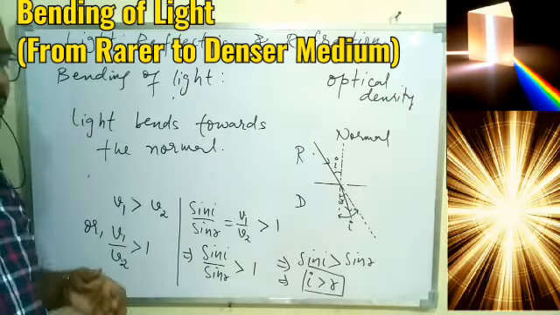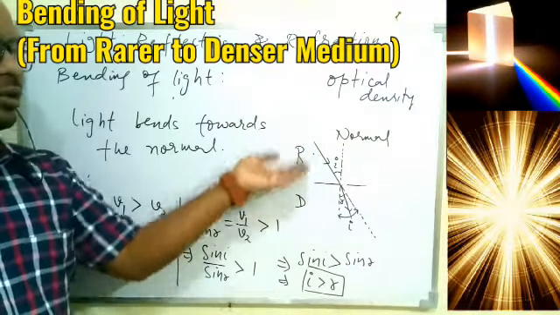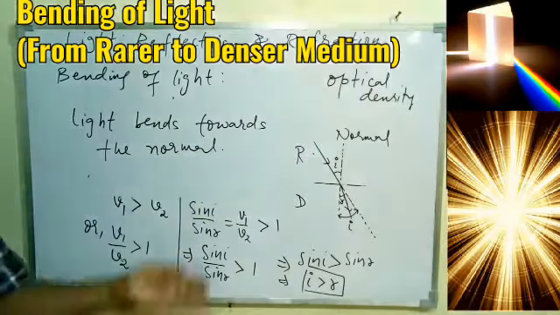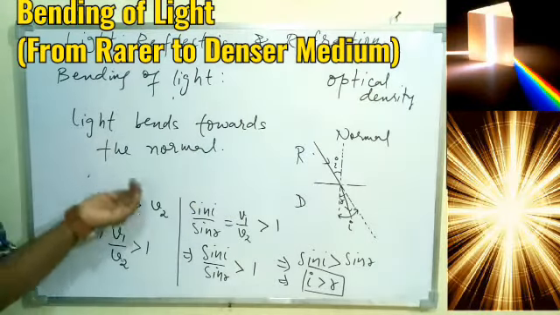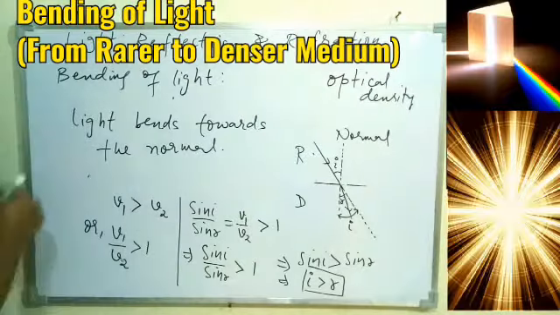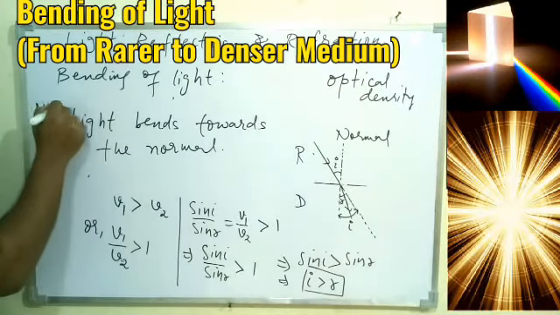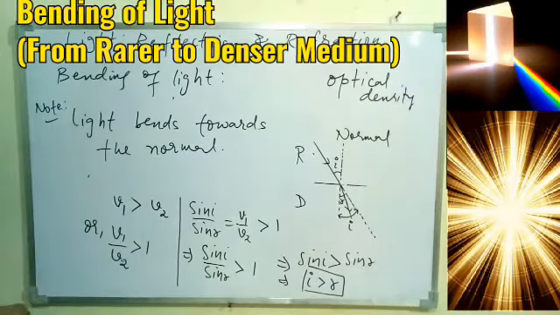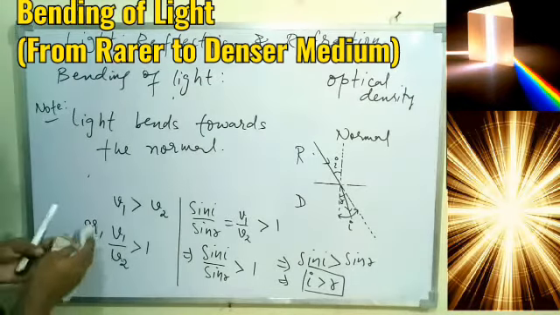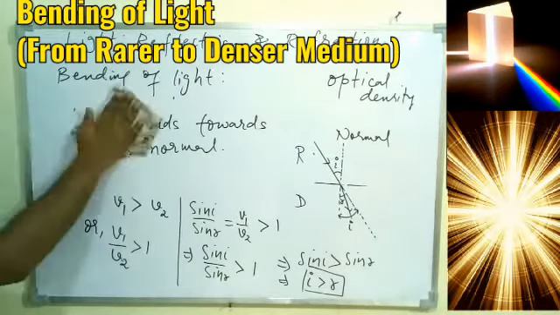So that is one thing we have to remember. If the light is traveling from rarer to denser medium, that is from low to high optical density, then in that case the ray of light will bend towards the normal. So this is the note and this is your derivation. I hope you understood how the ray of light will bend in the case when it moves from low to high density.